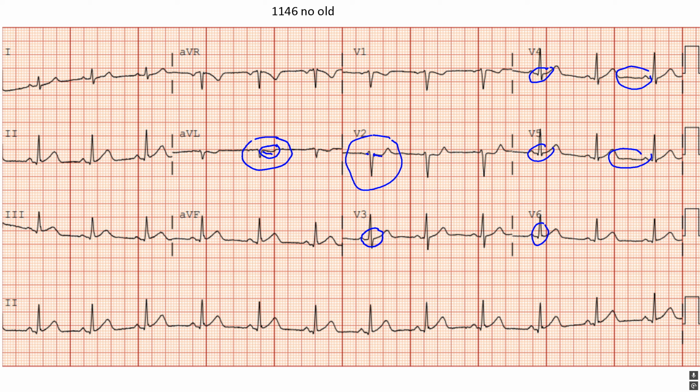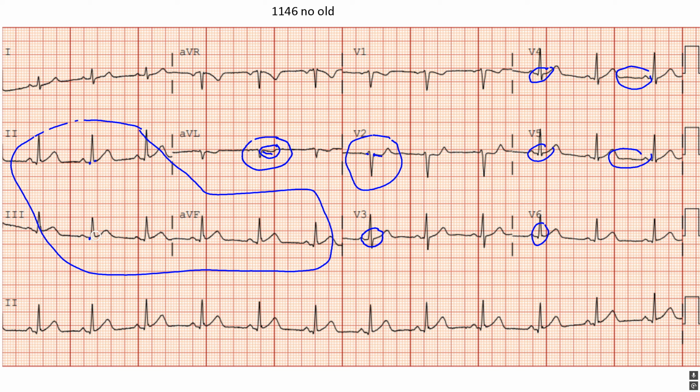And we also have repolarization abnormalities over here in 2, 3, and AVF. Okay, so if we look closely, there is some J-point deviation. Here in lead 2, here's the PR segment. There's the J-point, maybe 0.5 millimeter. Same thing down here in lead 3.